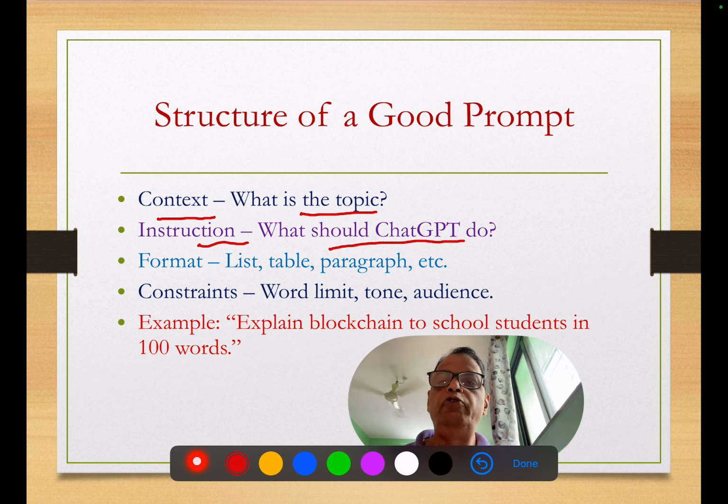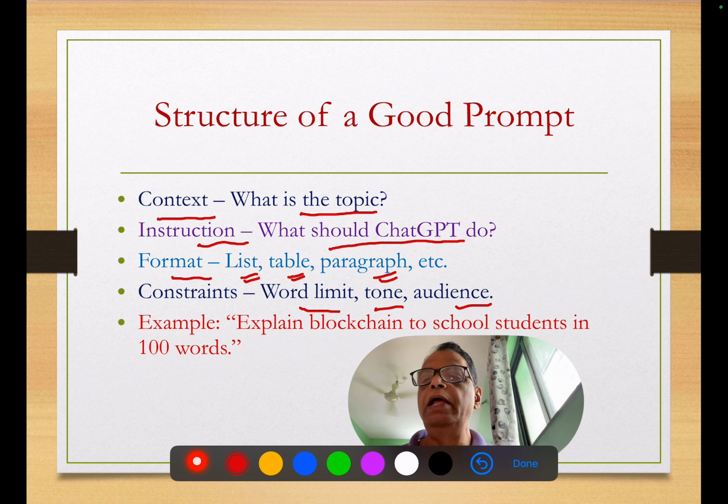You should have a proper format. For example, while writing the prompt, you should mention whether you want a list or a table or a simple paragraph. That must be very clearly mentioned within your prompt. You will find that while writing the prompt, there should be a certain word limit, a limit of tone, and a limit of audience.